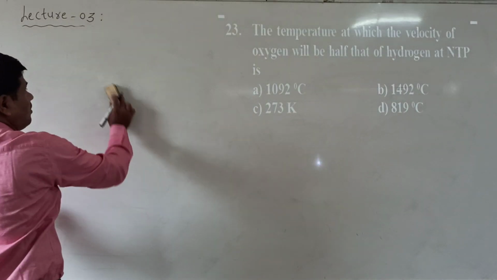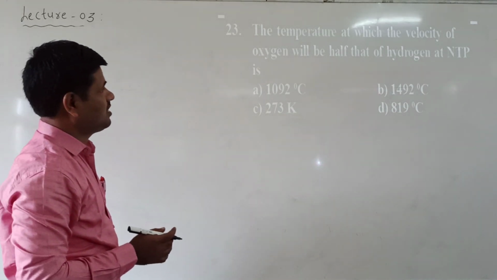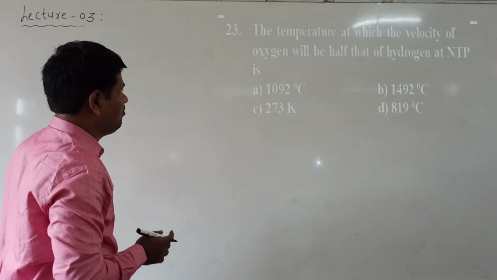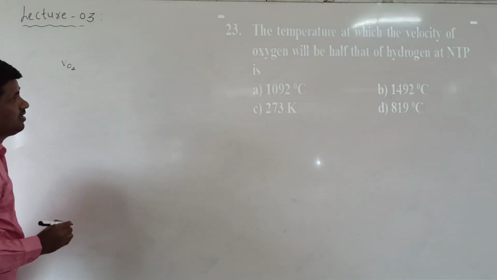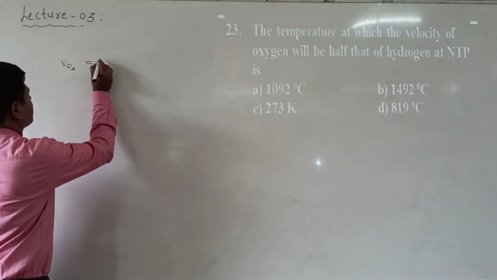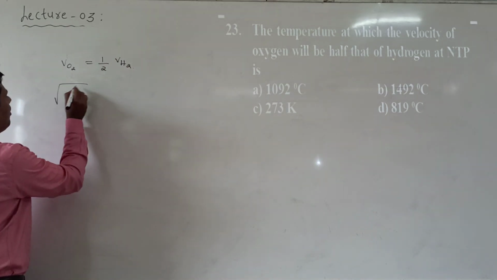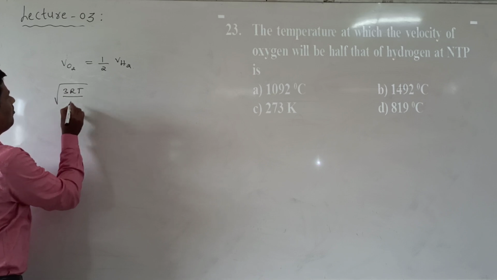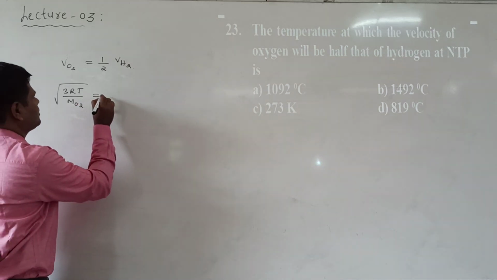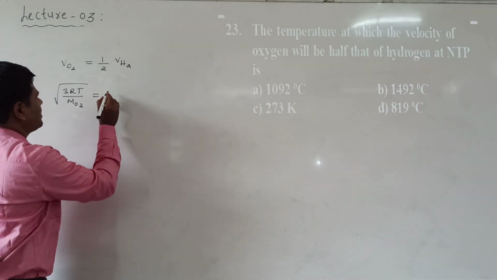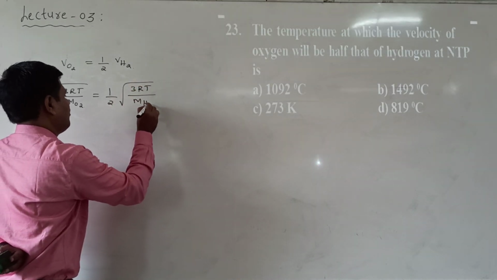Next question: the temperature at which the velocity of oxygen will be half of the hydrogen at NTP. That is what is being asked. The velocity of oxygen is equal to half of the velocity of hydrogen. I am writing this as under root of 3RT by the molecular weight of oxygen equals 1 by 2 under root of 3RT by the molecular weight of hydrogen.